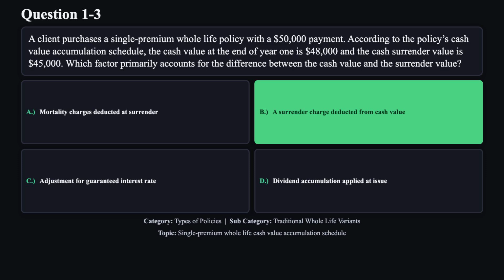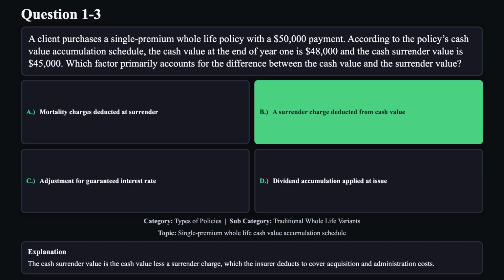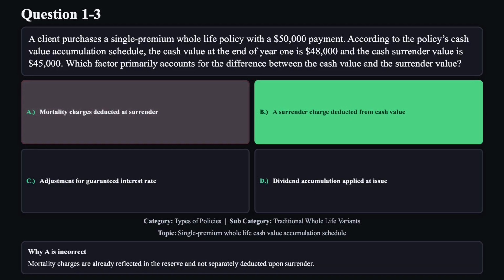The correct answer is B. The cash surrender value is the cash value less a surrender charge, which the insurer deducts to cover acquisition and administration costs. Reason A is not correct. Mortality charges are already reflected in the reserve and not separately deducted upon surrender.